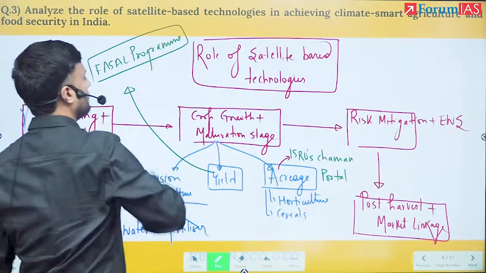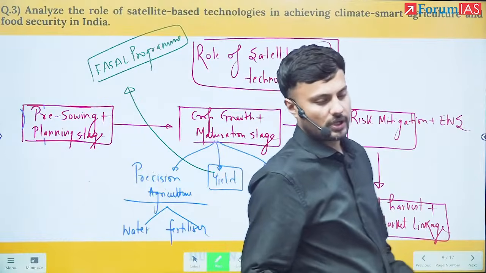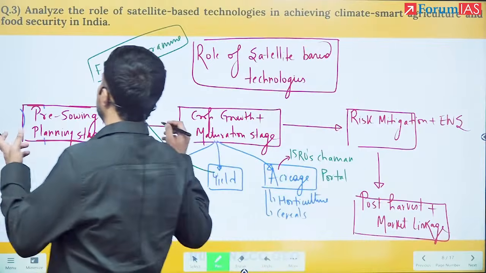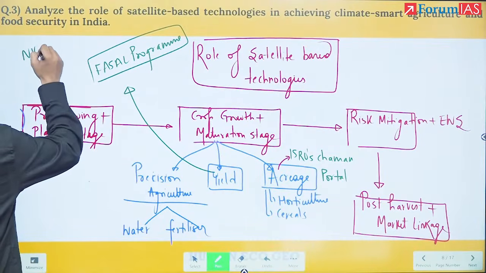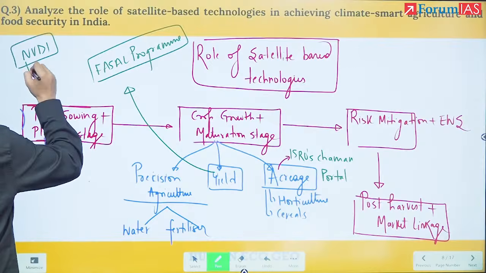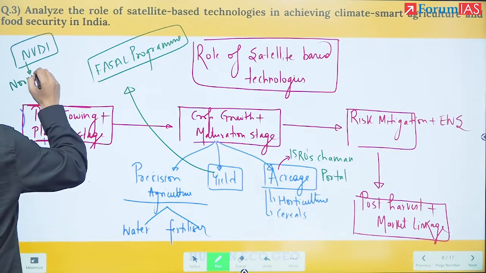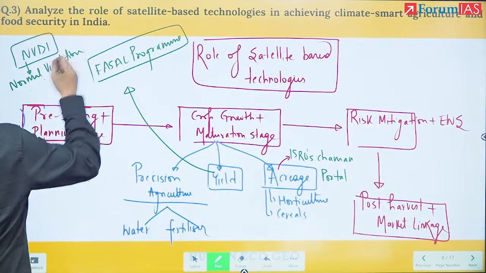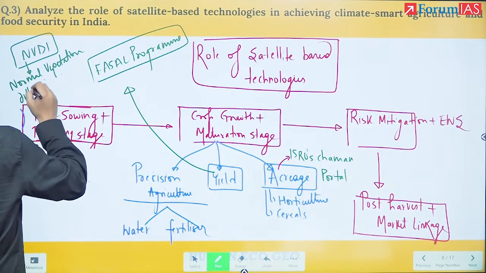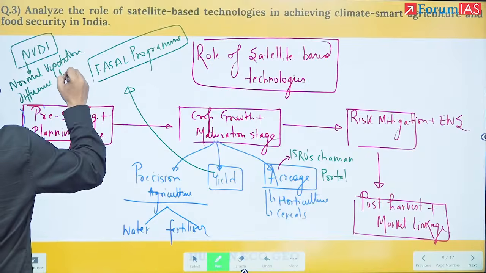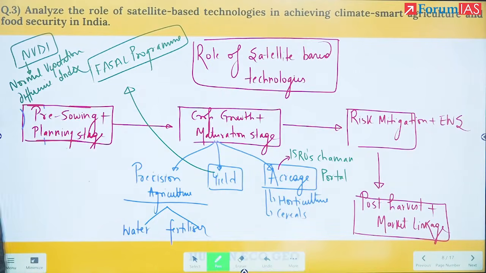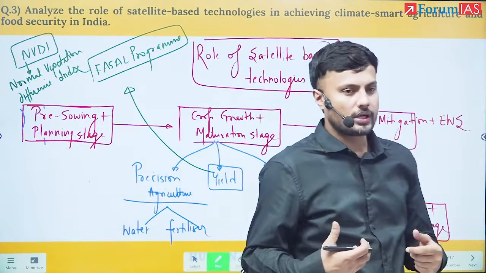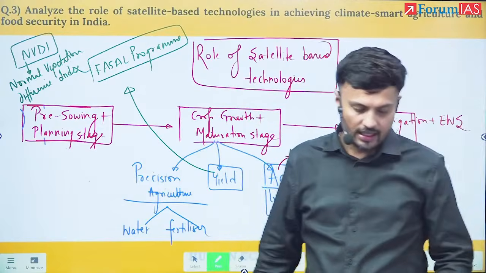To understand the FASAL program, you have to understand the normalized difference vegetation index, NDVI. Basically, it is this index through which we try to understand what is the present yield.